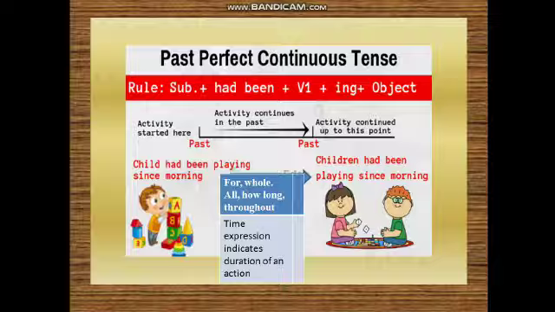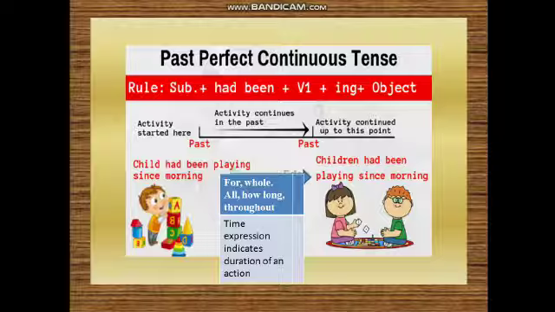So the child had been playing since morning. It means had been playing had been done in continuation since morning. This thing is in continuation, so that's why had been playing is used over there. So the activity started here and it continued in the past till the point it has finished.